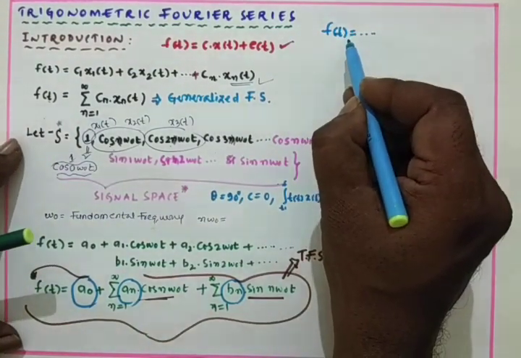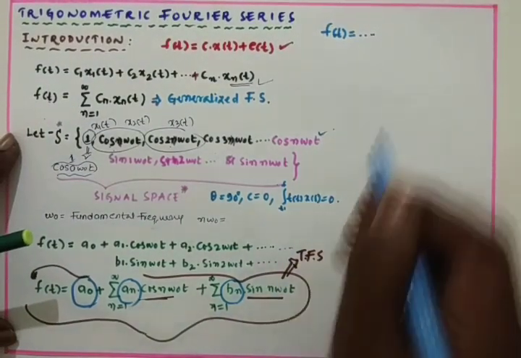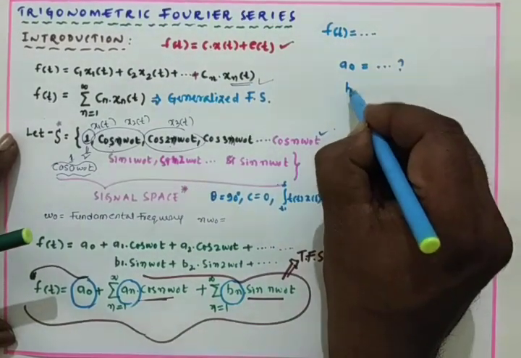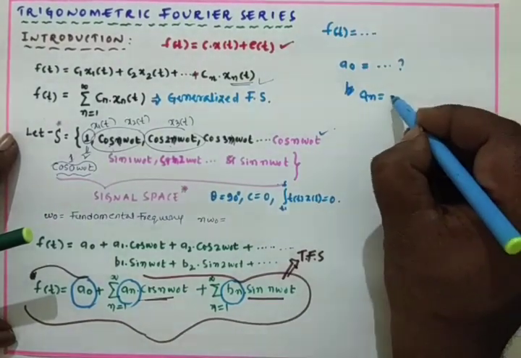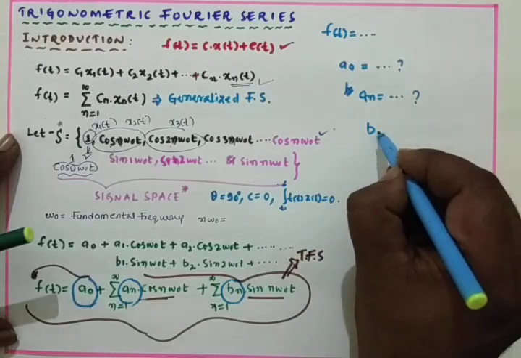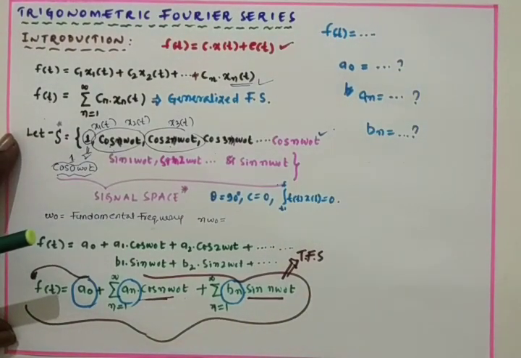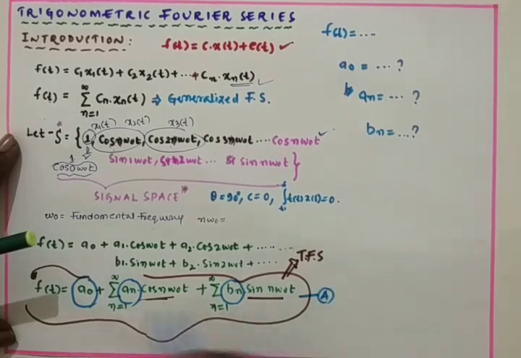So to have the trigonometric Fourier series in terms of cos and sine, first we require to obtain a naught, an and bn. If you have all these things, that is a naught, an and bn, by substituting those values into this standard form of trigonometric equation, we can have the trigonometric Fourier series.